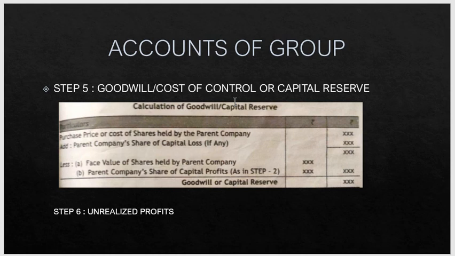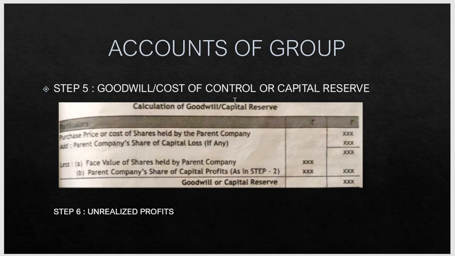When the shares are purchased by the parent company at a price which is less than the paid up value of the shares, then the difference represents capital reserve.